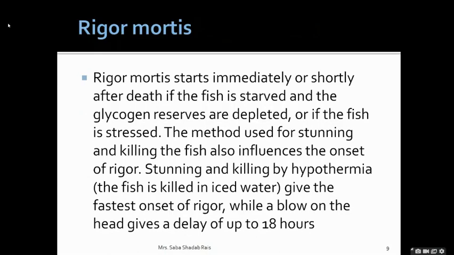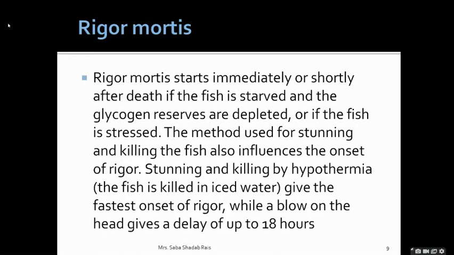Now see, this is a very characteristic phase of the postmortem changes in fish, during which the fish will lose its flexibility. First, what is going to happen? It will happen because of suffocation.